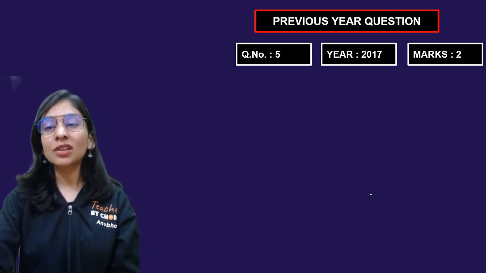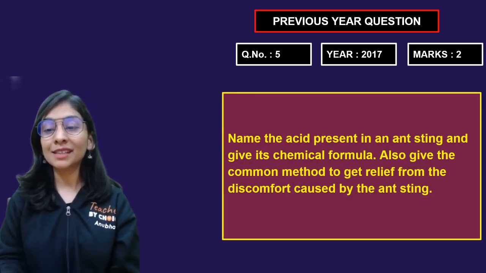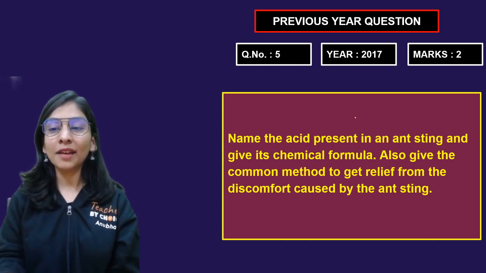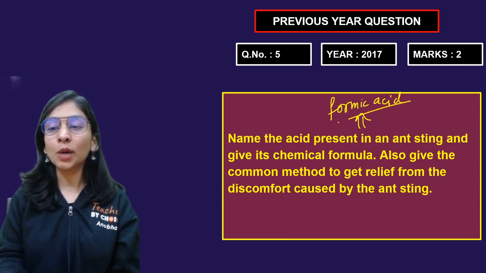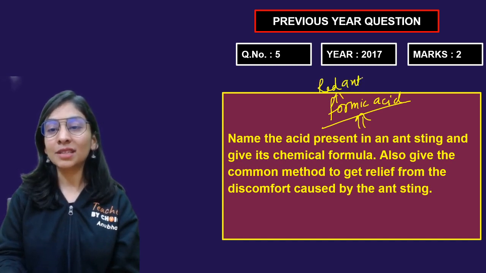Next question, year 2017, 2 marks question. Name the acid present in an ant sting and give its chemical formula. So what's that acid, everyone? That acid is nothing but formic acid. And what's the source? Formic comes from the word formas, meaning red ants. So that's why the name is given.